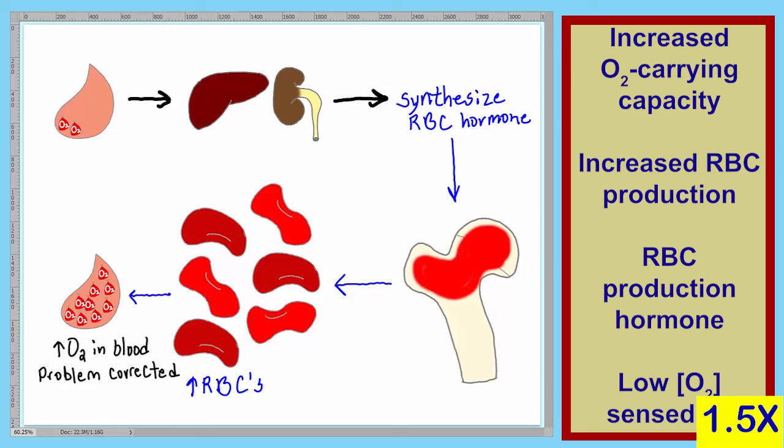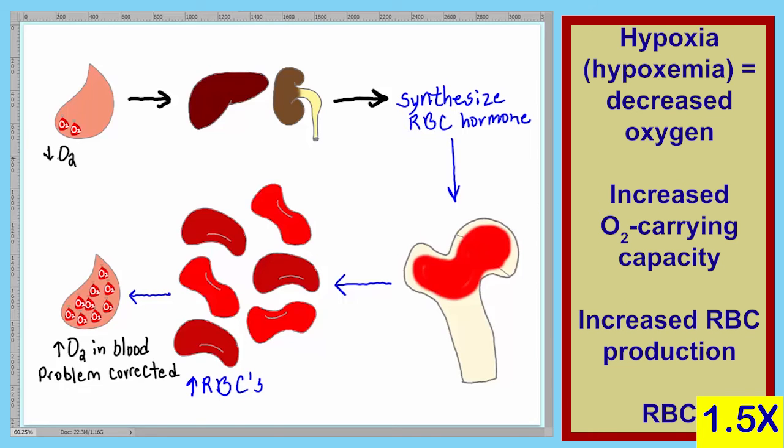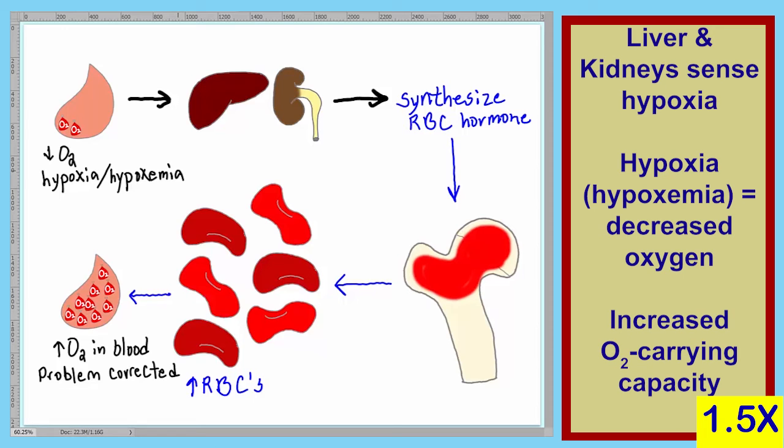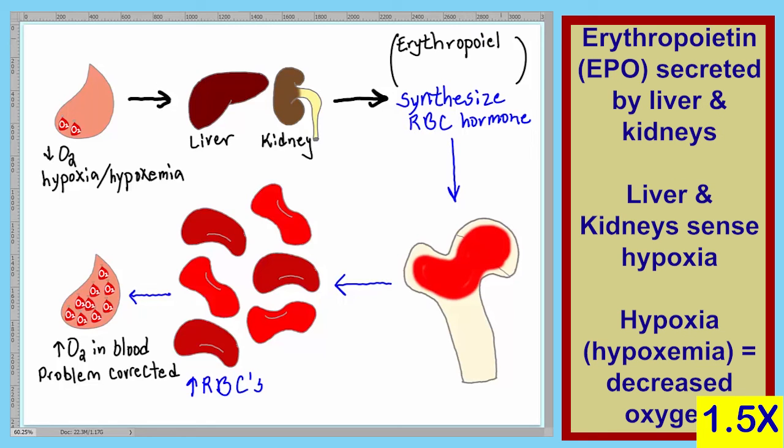So let's go through the entire process again, annotating some things. Initially, we have decreased oxygen. The problem of decreased oxygen in the blood is known as hypoxia or hypoxemia. The 2 organs that actually sense the hypoxia are the liver and kidneys. The liver and the kidney produce the red blood cell stimulating hormone, and this hormone is known as erythropoietin or EPO. The EPO goes to this red structure inside the bone, stimulating red blood cell production, and that structure is called the red bone marrow.